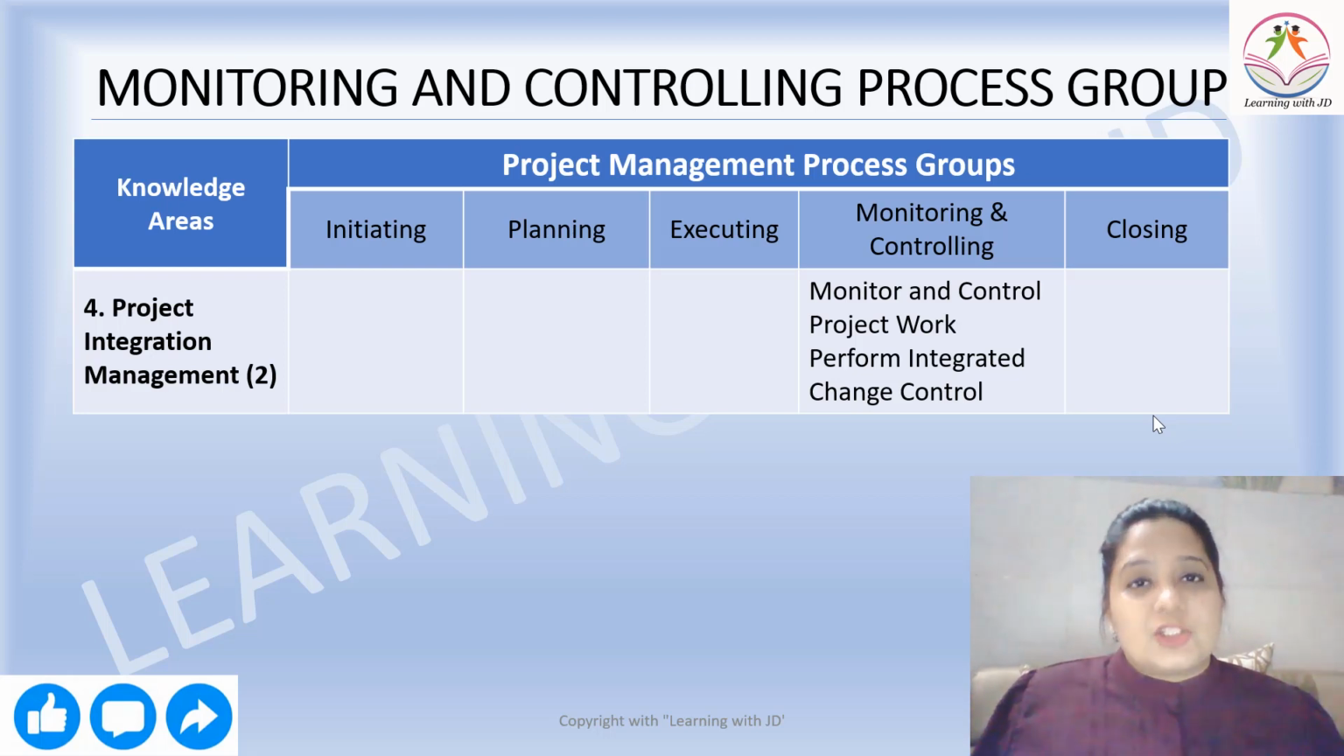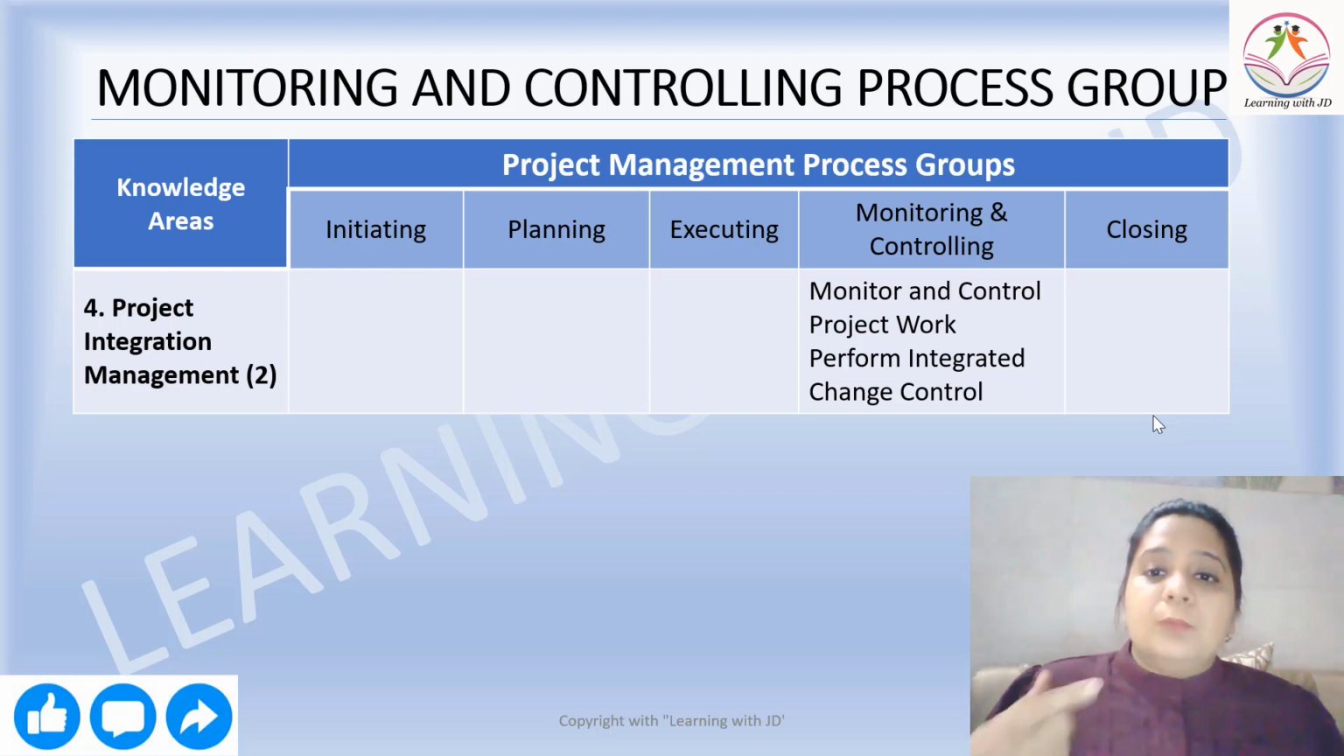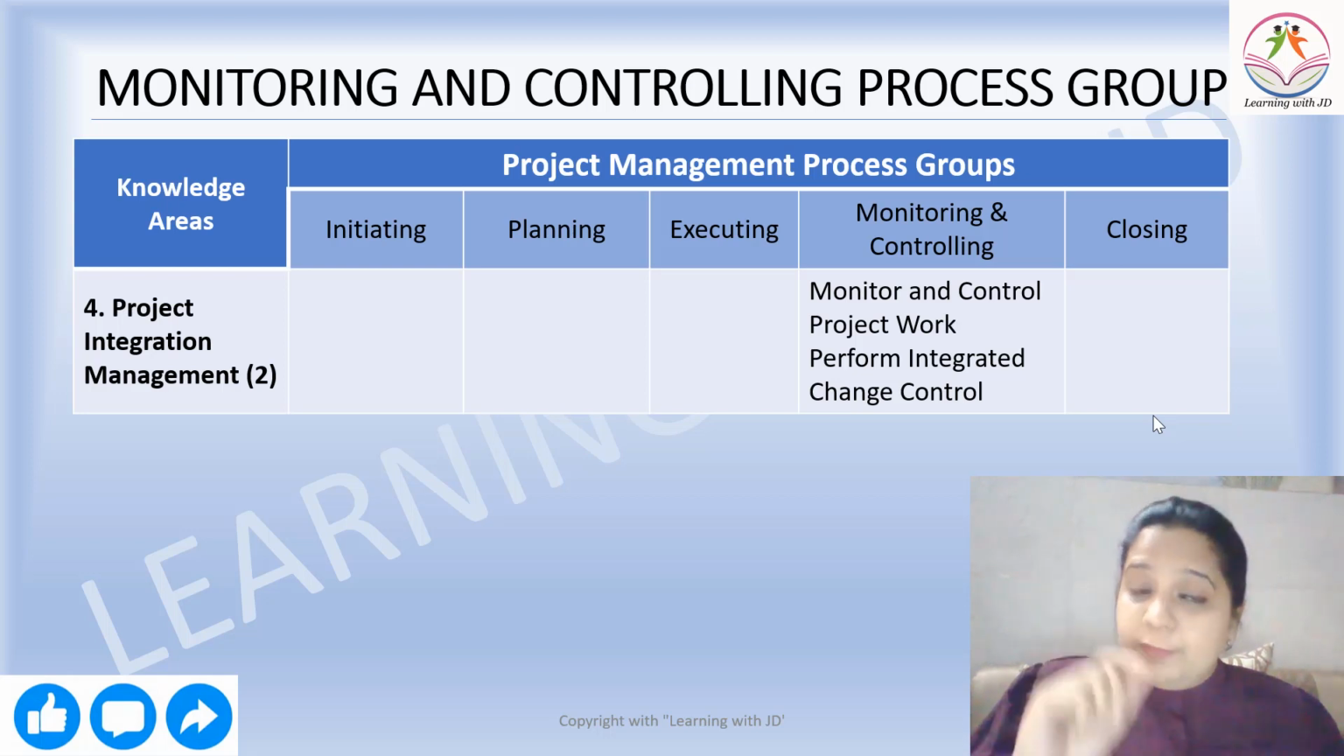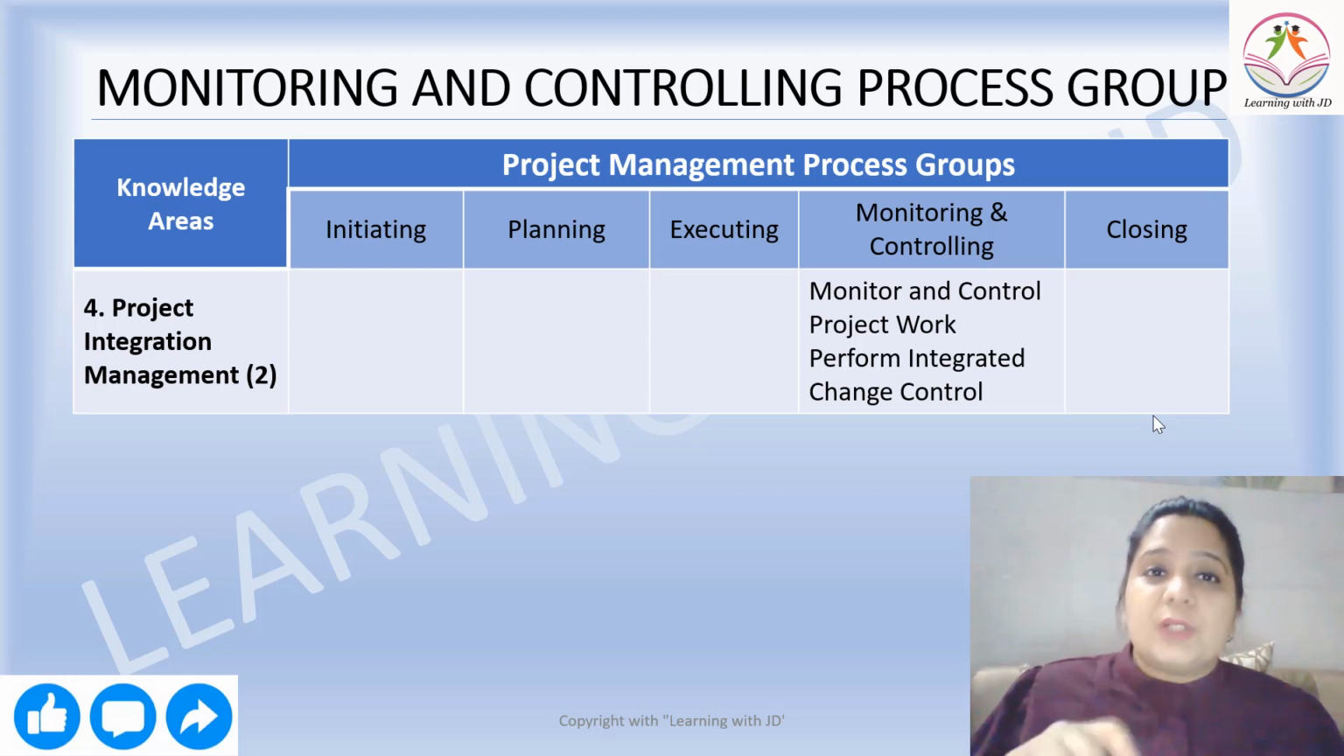In project integration management, two important processes are, one, monitor and control project work. You will first monitor how your project work is happening and then you will control it. You need to realize that at every stage, if the project work is not as per what was mentioned in the project management plan, it is the responsibility of the project manager to monitor and then take corrective action. When we talk about corrective action, it's nothing but controlling your project.